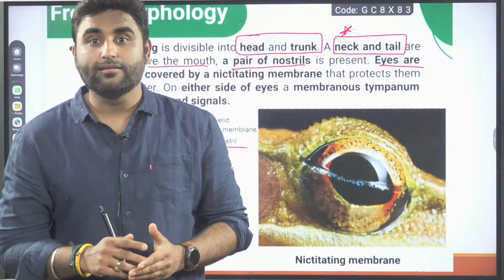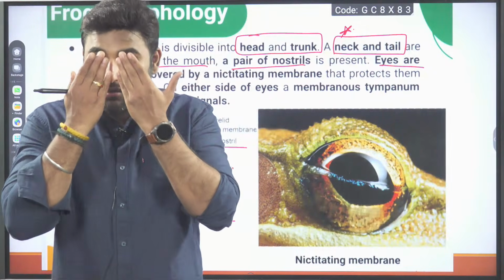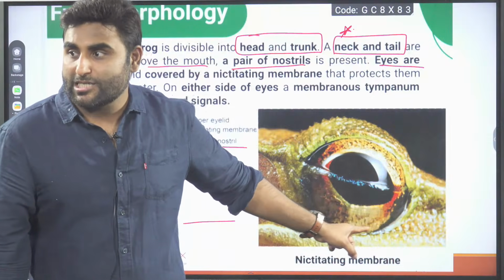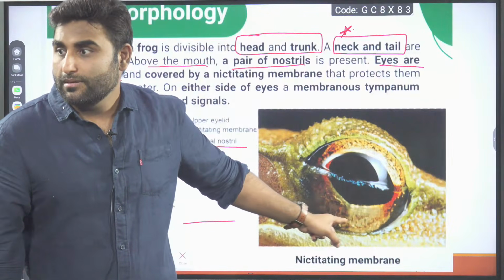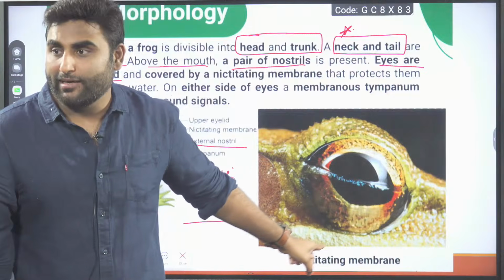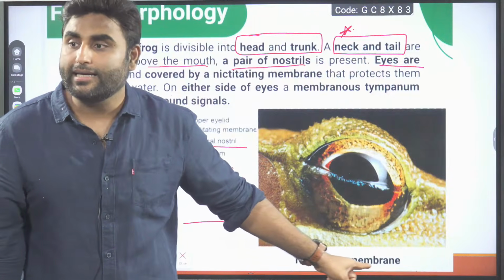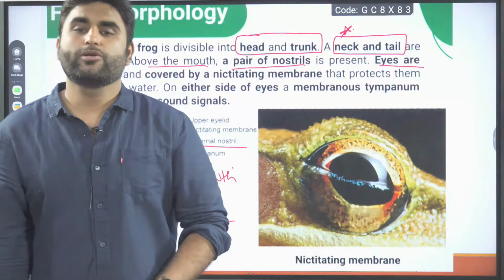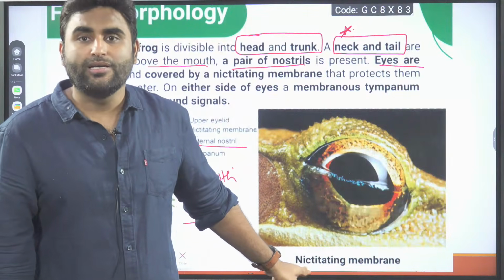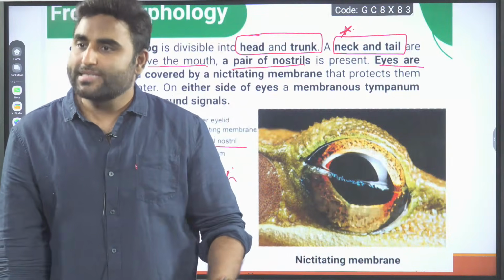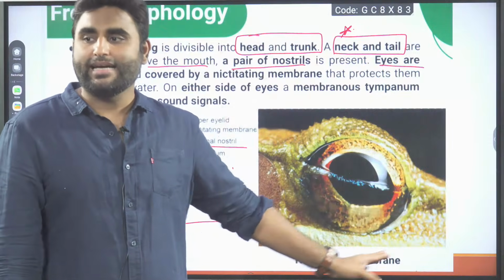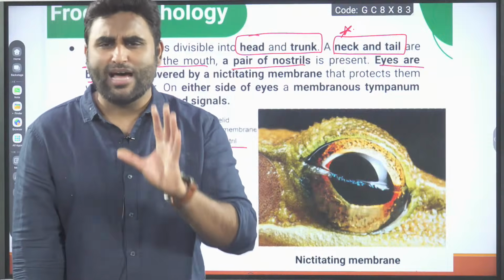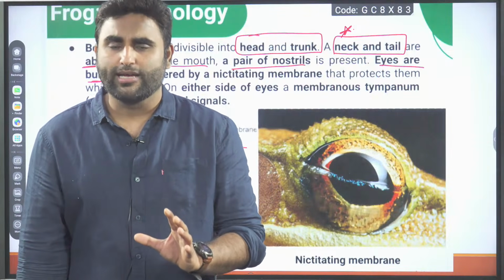Frog has one more eyelid, a lateral eyelid, a transparent lateral eyelid. Do you see this transparent eyelid here? What is this called? Nictitating membrane. The C is silent actually. So some people say it one way, some another, so you can pronounce whatever it is. You should know the answer. Nobody is judging your English here.